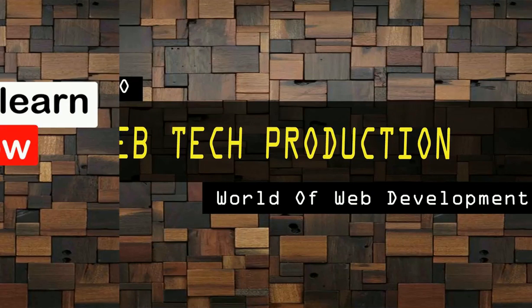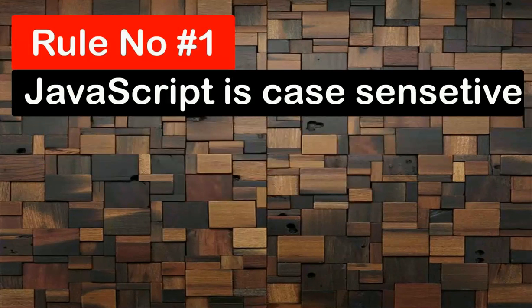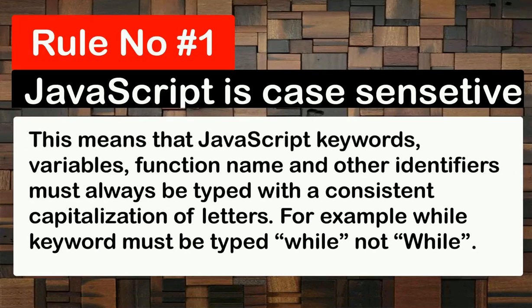In this part of the JavaScript tutorial, I will talk about 5 rules that every JavaScript developer must follow. Rule number 1. JavaScript is case sensitive. This means that JavaScript keywords, variables, function names, and other identifiers must always be typed with a consistent capitalization of letters. For example, the while keyword must be typed while with a lowercase w, not while with an uppercase W.